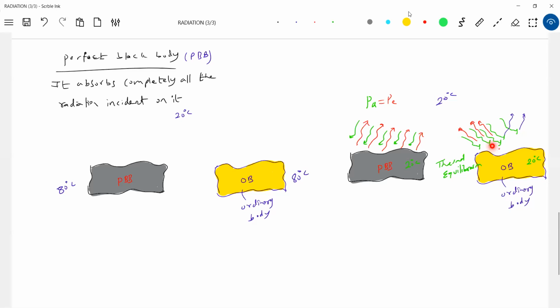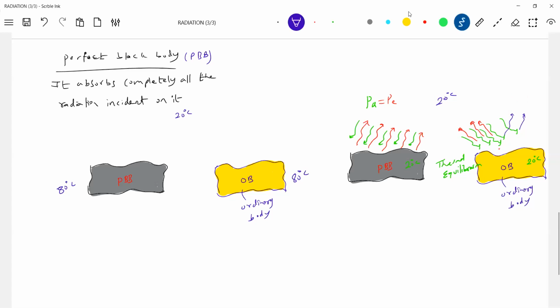What about the ordinary body? 10 joules per second is incident. What does it do? 6 joules it will absorb. The remaining 4 joules it will reflect. For the temperature to remain constant, what will it do? Whatever 6 joules it has absorbed, that much it will emit. The incident was 10 joules, but it will absorb only 6 joules. The remaining 4 joules will reflect.